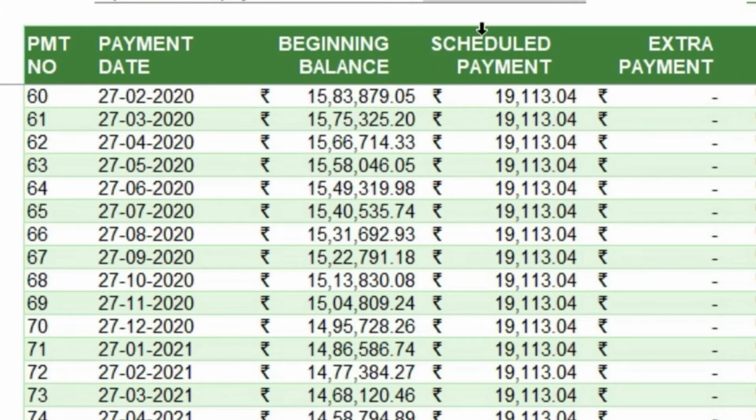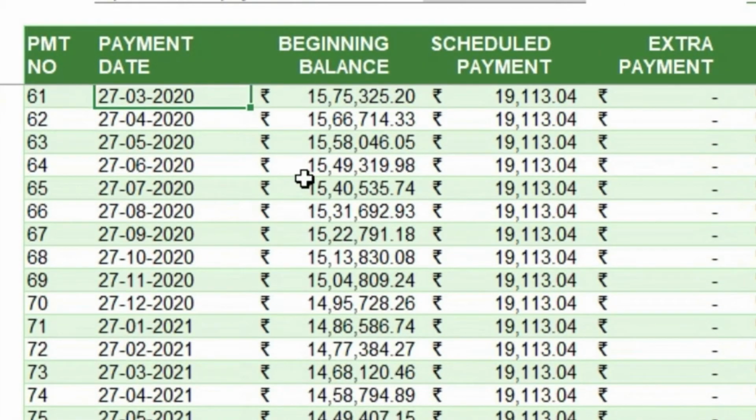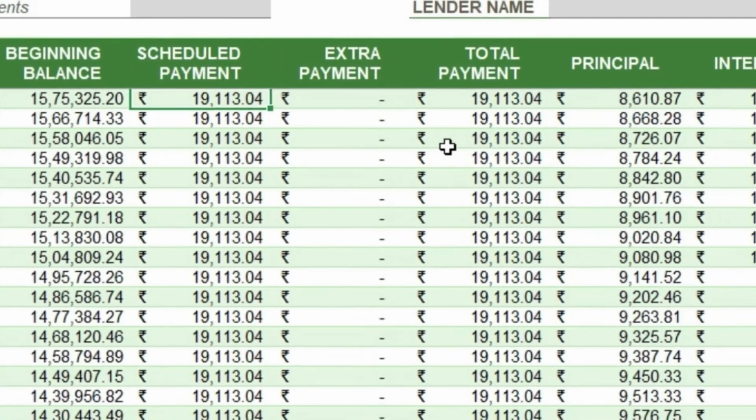Now I have come to the latest period, 27 March 2020. Now you can see the beginning balance, that is outstanding as on date, 15,75,325. EMI is 19,113, which is already known to you.